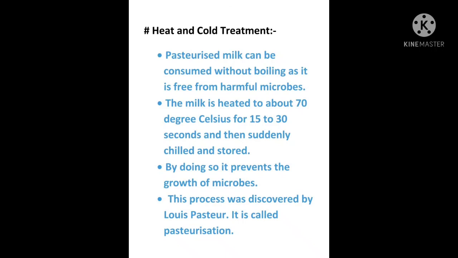Now the milk is heated to about 70 degrees Celsius for 15 to 30 seconds. Firstly it is heated at 70 degrees Celsius for 15 to 30 seconds, and then it is suddenly chilled and stored in the packets. So they undergo heat and cold treatment. By doing this, it prevents the growth of microbes. Growth of microbes will not come inside the milk because of this treatment.